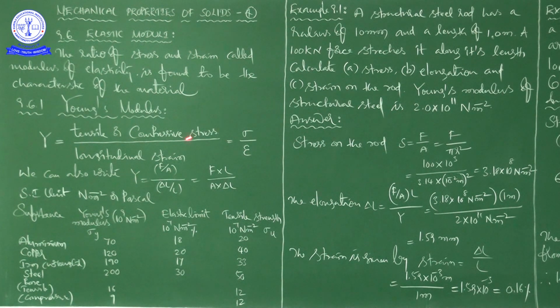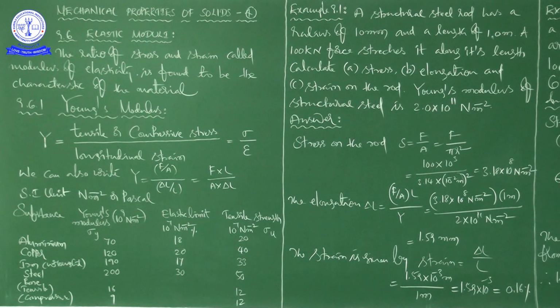Now, what is the formula for stress? Generally, force per unit area. Actually it is restoring force per unit area, but I am saying force per unit area.